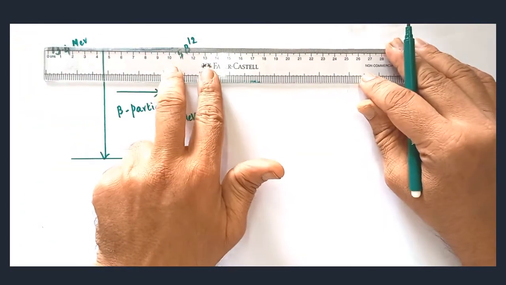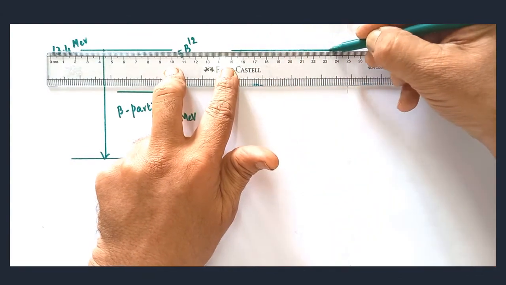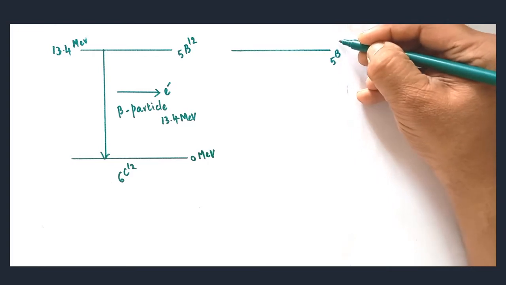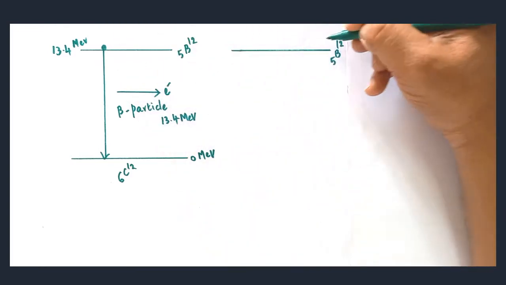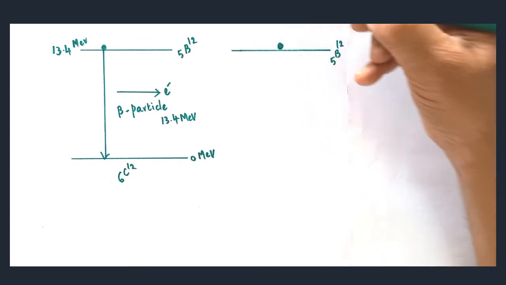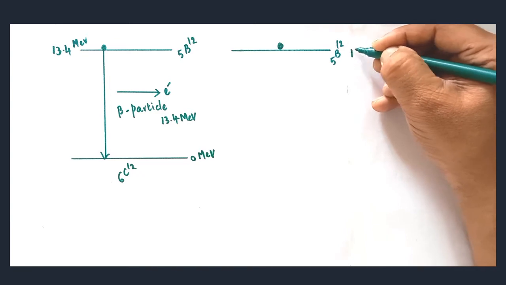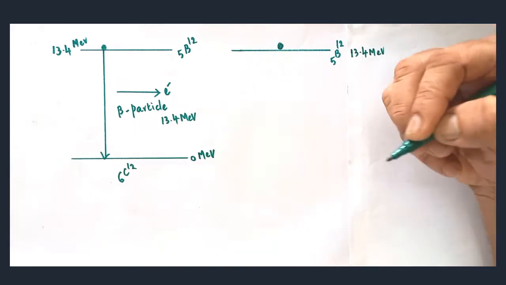Now we are going to see another beta decay process. Let us take the same boron, 5B12. Let us imagine this atom is in the excited state. Its energy value is 13.4 million electron volt.